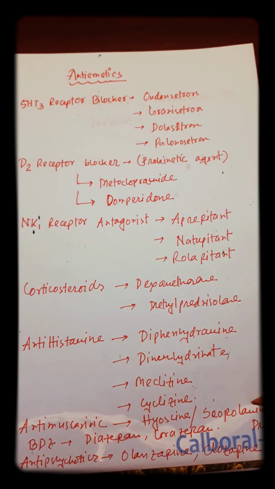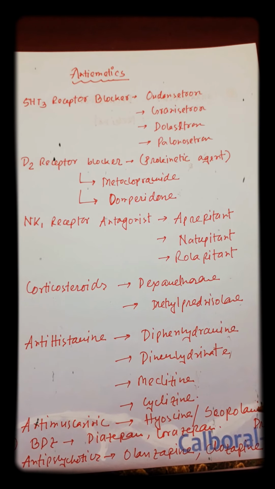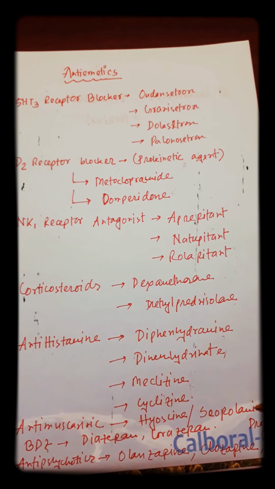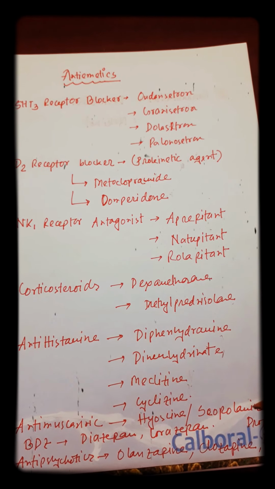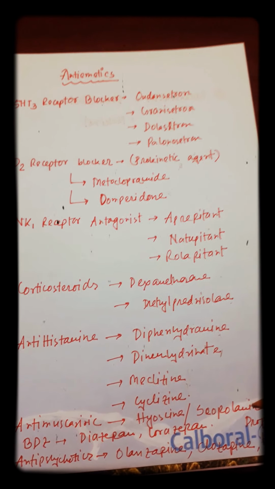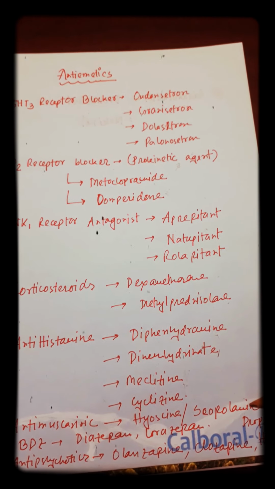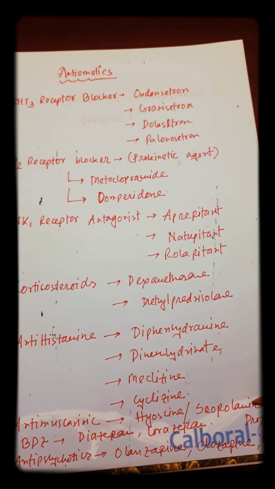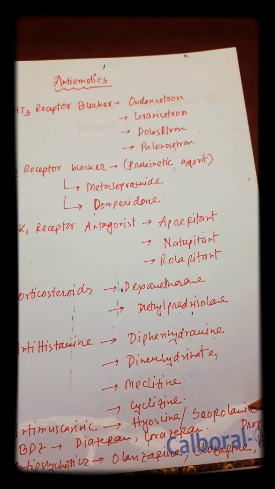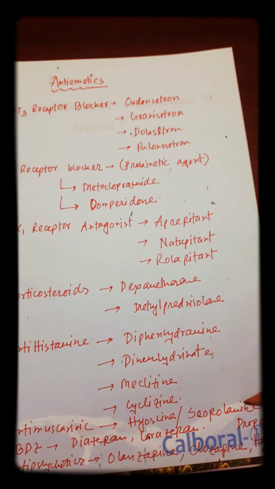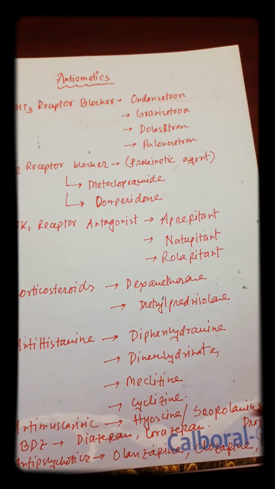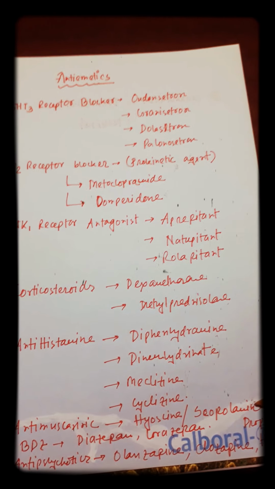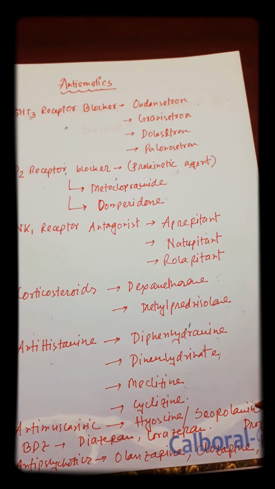Another, an antimuscarinic drug, we use in motion sickness. The drug is hyoscine or scopolamine. These drugs are used for prevention of motion sickness, and this motion sickness occurs when traveling anywhere by road, bus, train or aeroplane. We can feel the sickness, and the sickness is associated with vomiting and vertigo. So this antimuscarinic can prevent this motion sickness. So we can use hyoscine or scopolamine in case of motion sickness.